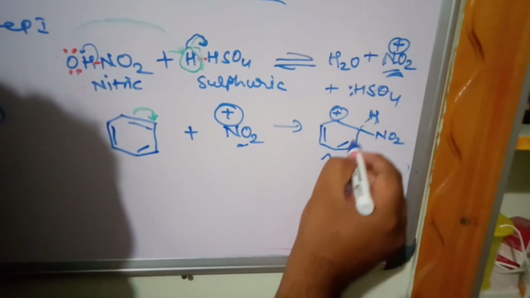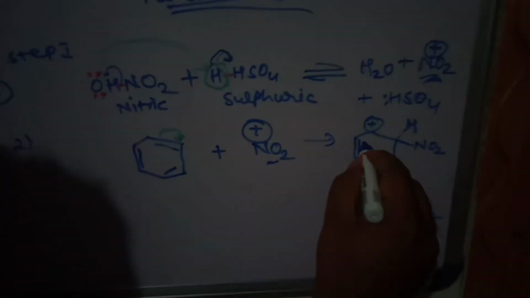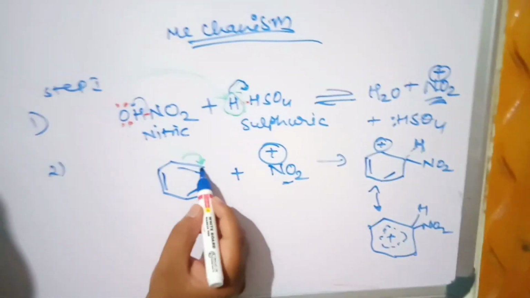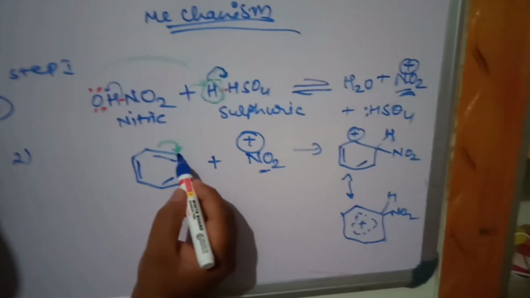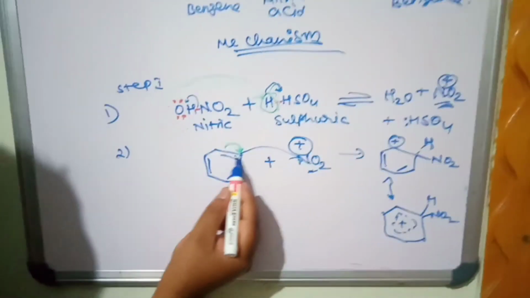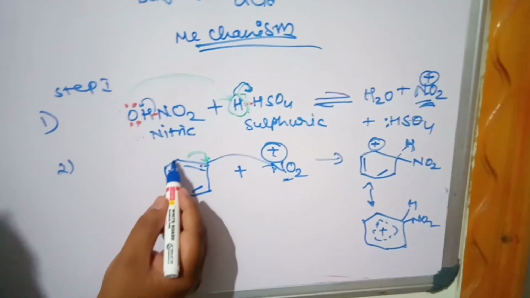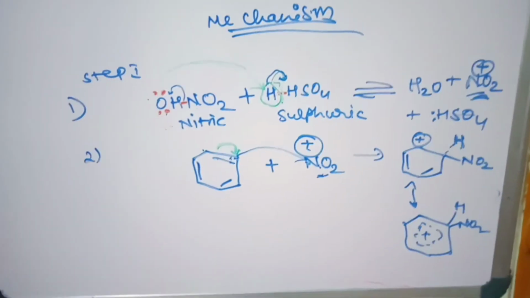So there is a dispersal of charge throughout the ring. Delocalization of pi electrons takes place. So what happens when the electrophile is attacked on this carbon? Because this gives the electrons, this carbon is electron rich. From this it will give the electrons, so that it is electron deficient, and the electrons come and attack here. The next carbon will take the positive charge, because this carbon becomes electron deficient. Now there is a nitro group with hydrogen.